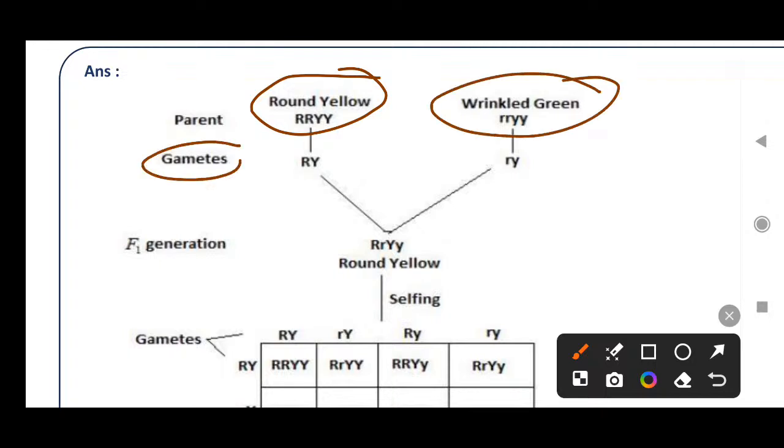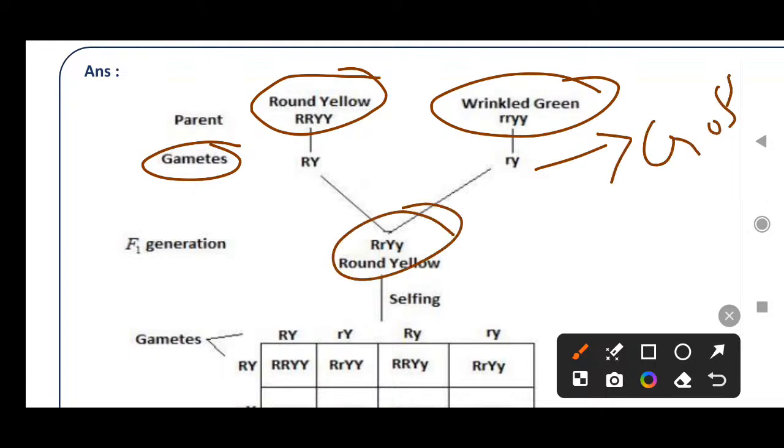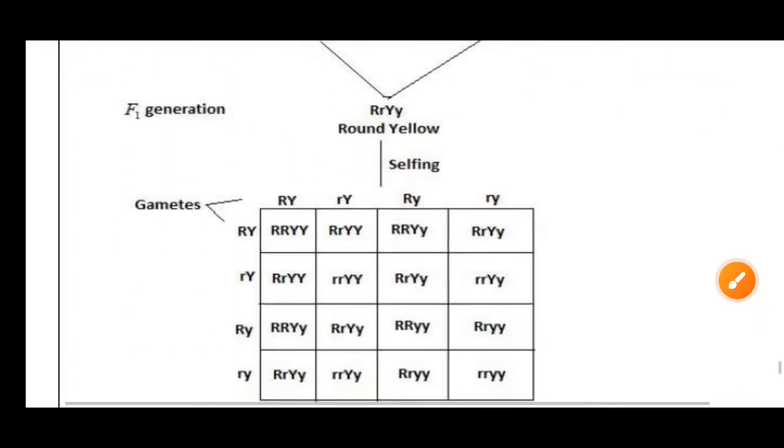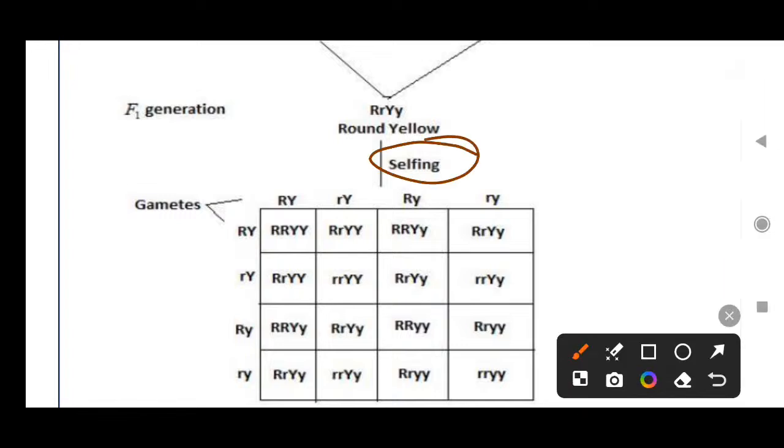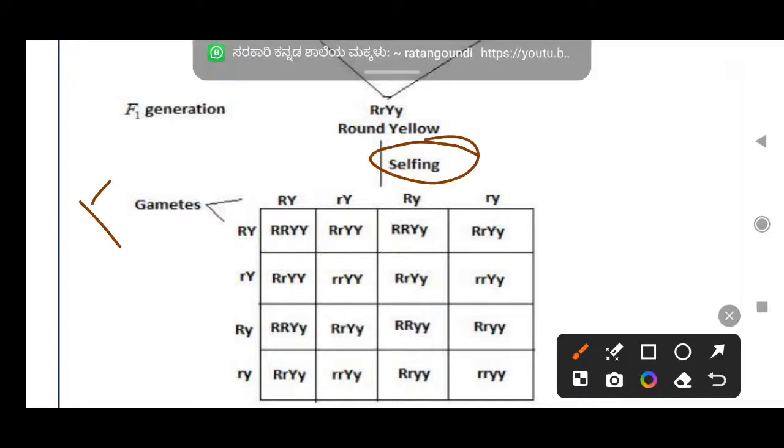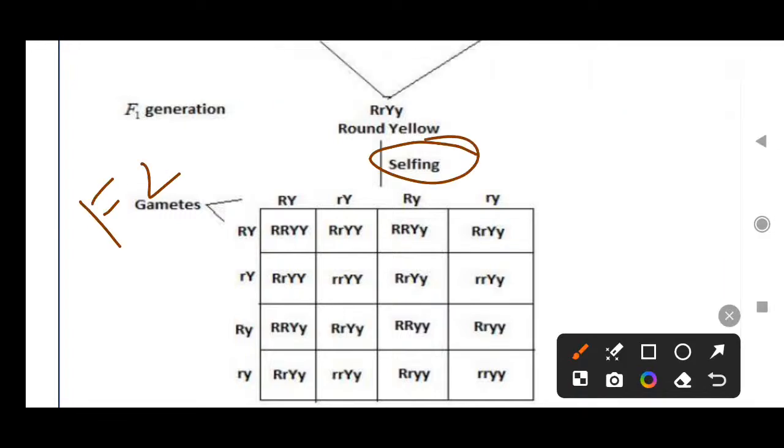Whenever we cross the gametes by cross pollination, not self pollination, we get capital R, capital Y, small y in the first generation. Then whenever these undergo self pollination in the F2 generation, the gametes are formed: capital R capital Y, small r capital Y, capital R small y, small r small y.